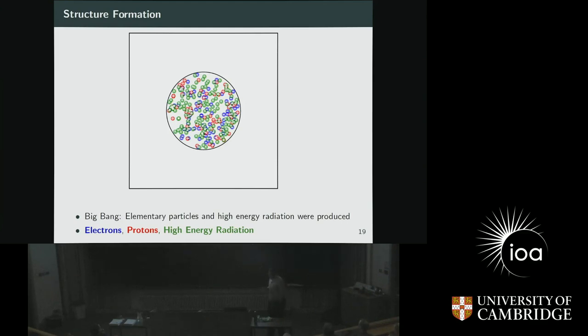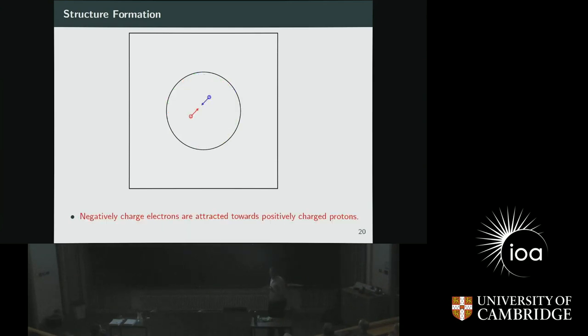Now, we know from very basic electrostatics that whenever we have a proton with a positive charge and an electron with a negative charge, they attract each other. This is called Coulomb's attraction. This we learn from the force of electrostatics and so on. So when a proton captures an electron, the electron orbits around it, and this is what we call a hydrogen atom. So this is a very basic hydrogen atom. So in the universe, all the protons will attract electrons and produce hydrogen atoms.